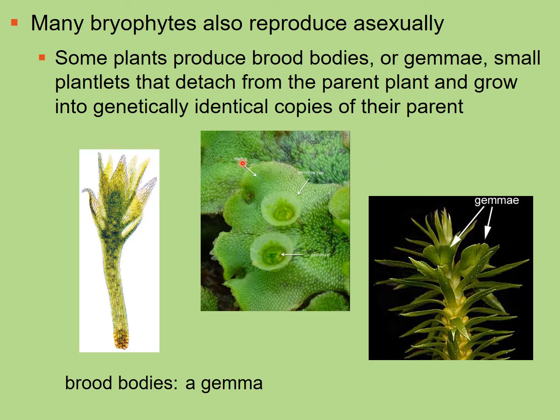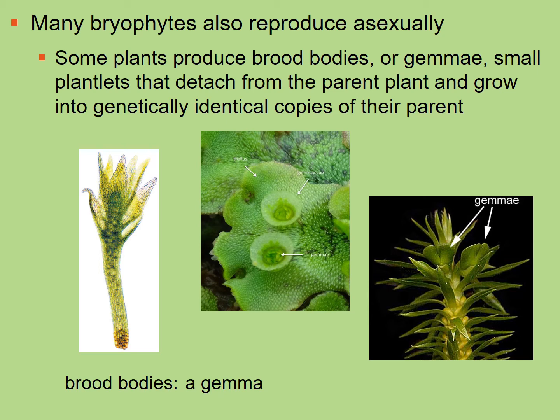Now, many bryophytes also reproduce asexually. We talked about the sexual reproduction in the alternation of generations, but some of them produce other structures which allow them to reproduce asexually. These include brood bodies, or what's called gemmae. This shows a gemma cup right here. Brood bodies may be leaf-like structures, which are going to break off.